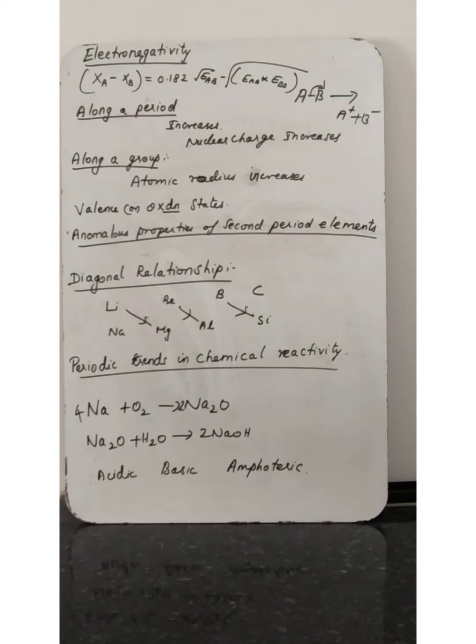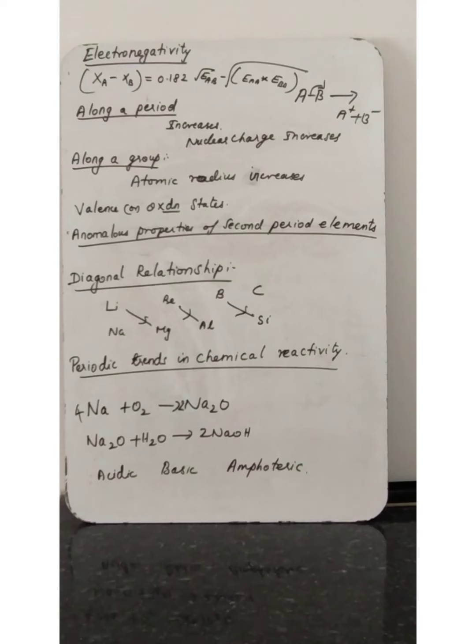Even though the similarity is not the same as we see in a group, it is quite pronounced in the following pairs of elements: lithium and magnesium, which exhibit similar physical and chemical properties, beryllium and aluminium, boron and silicon. This is called a diagonal relationship. The similarity in properties existing between diagonally placed elements in the periodic table is called a diagonal relationship.